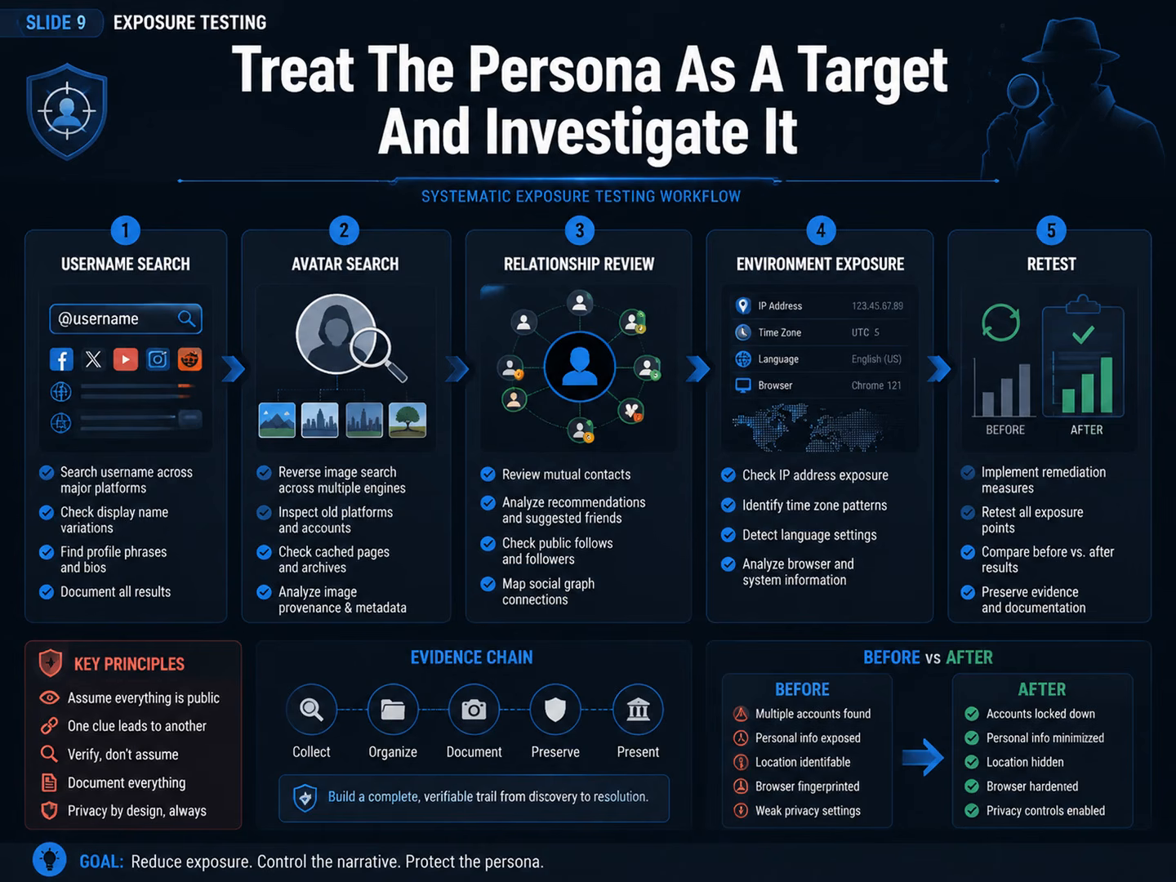Search the username and display name. Review old platforms, caches, and similar accounts. Reverse search the avatar and background. From an ordinary external account, inspect public follows, mutual contacts, and recommendations. Check IP, time zone, language, login state, and the metadata of any file the persona may share.